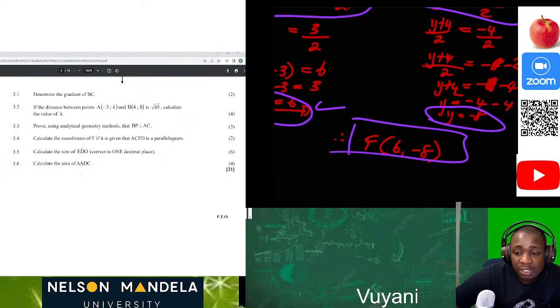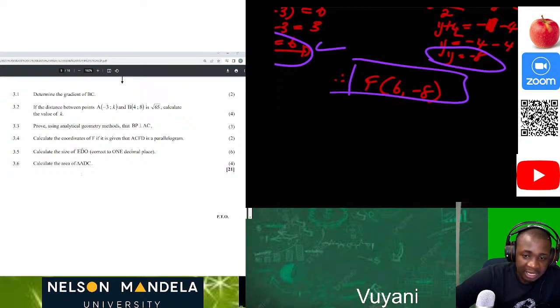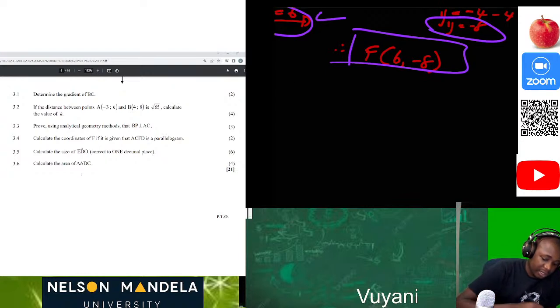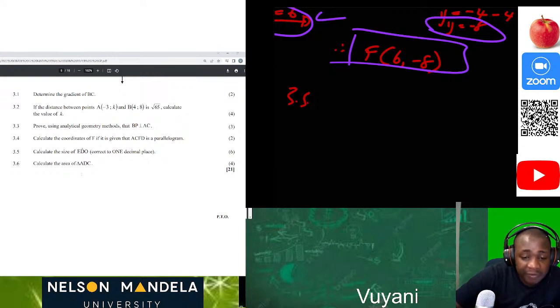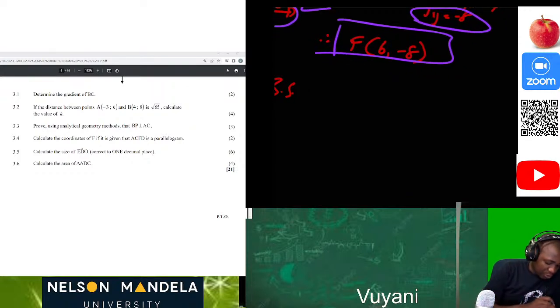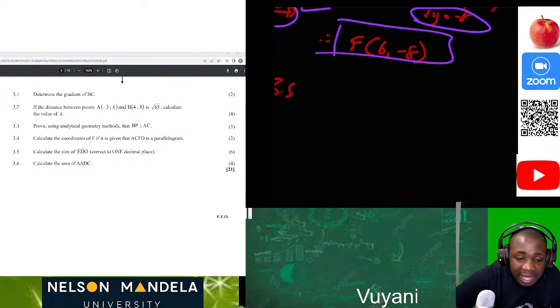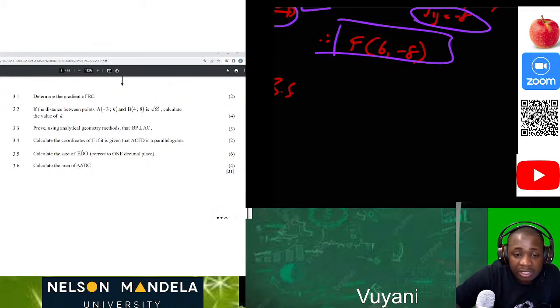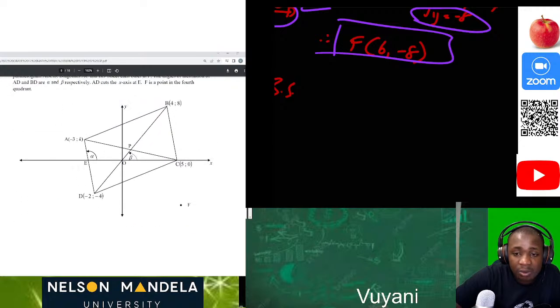Now, moving forward to calculate the size, to the nearest one decimal place. Now we are doing 3.5. Let's look at it. Nothing is hard for us. Euclidean geometry has been made easy by the Yebo Tutor crew. On 3.5, guys, it is quite easy because now they are asking you to calculate the angle. They want you to calculate the size of EDO. Where is EDO? They want you to calculate this angle.